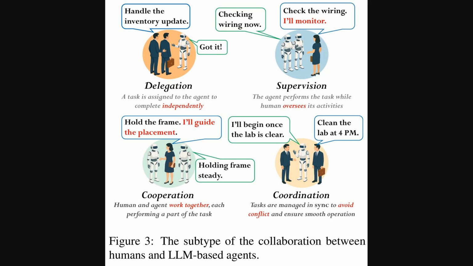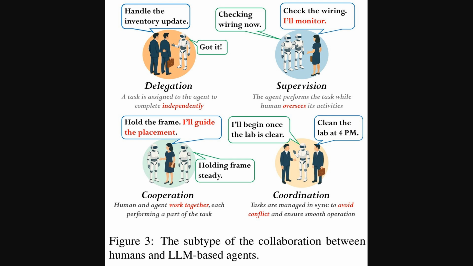Alright, so we mentioned interaction type earlier, and specifically that collaboration is a key way humans and agents can work together. Figure 3 now gives us a much clearer picture with some visual examples of these collaboration subtypes. For instance, we see delegation, where a human hands off a task like an inventory update for the agent to handle on its own.